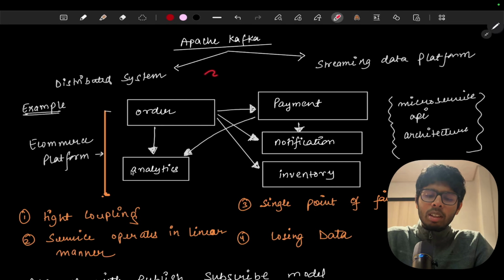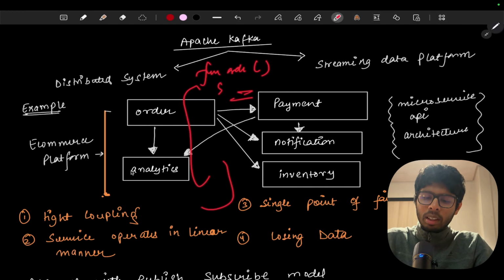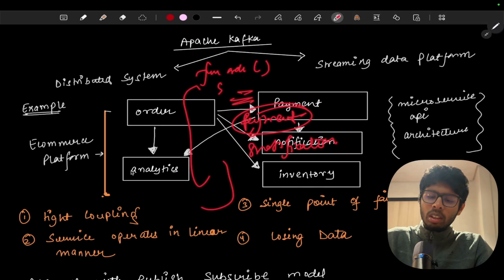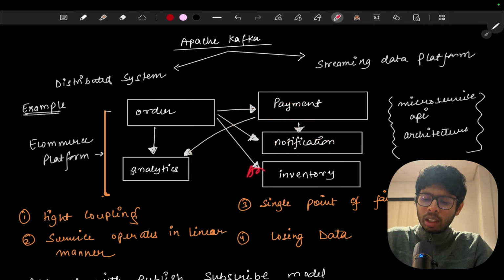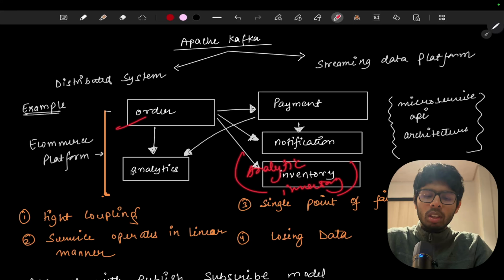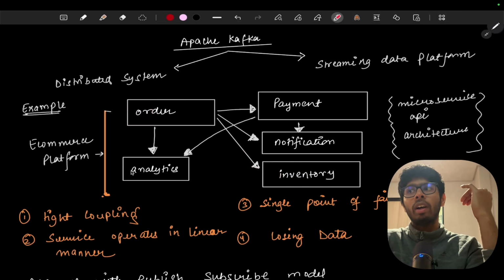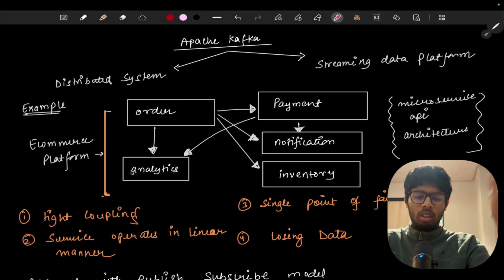Now if I make a simple function for the order service, it will look something like this. First the function, let's say order service, with some basic content. After that we will call the payment service. When the payment is completed we'll call the notification service. When the notification is completed we'll call the analytics service, and after that we'll call the inventory service. This is the whole flow that the order service will follow to make a complete order.